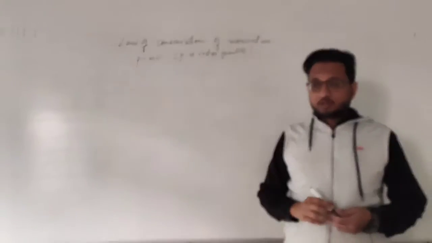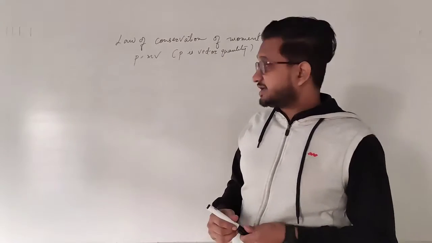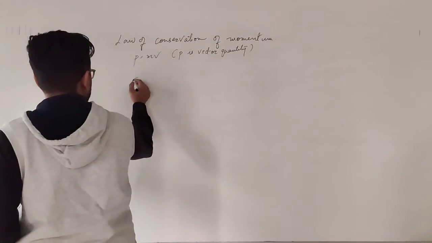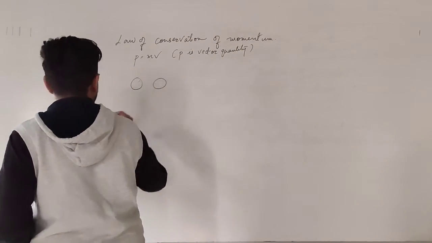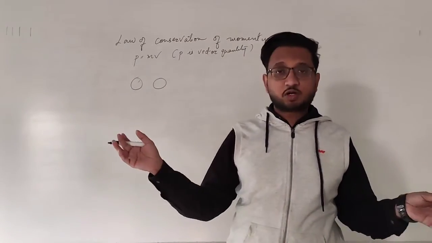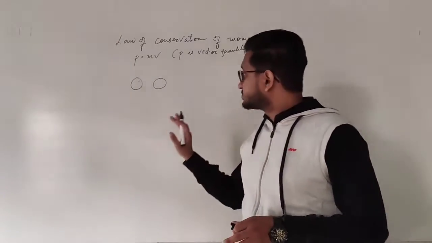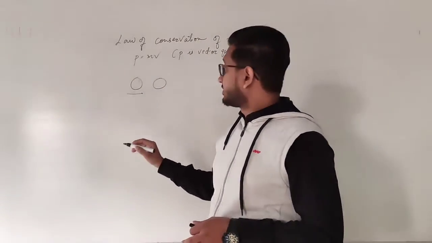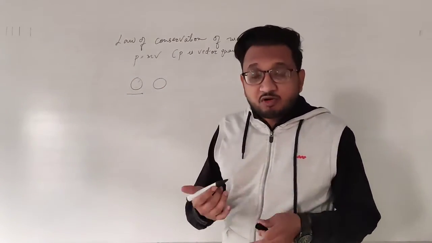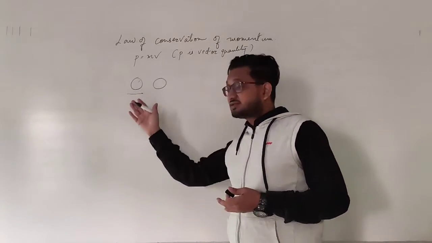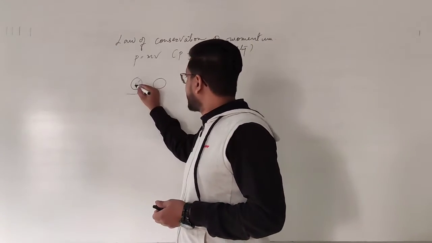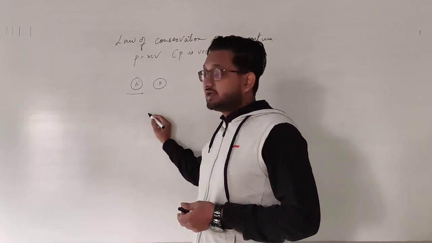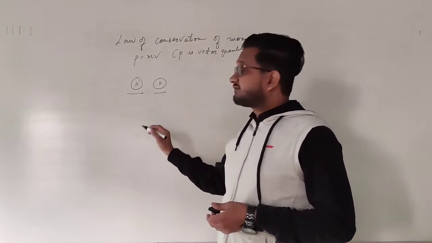Okay. Now, what does this law state? It states that if there are 2 objects in an isolated system, that means there is no other forces acting on it, just these 2 objects, then if one object applies the force on the other object, then the momentum of both the objects changes. Let's say that these 2 balls are moving in the same direction, ball A and ball B, and both have different velocities.